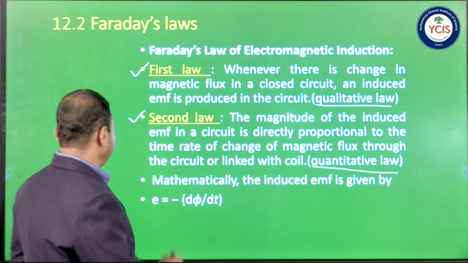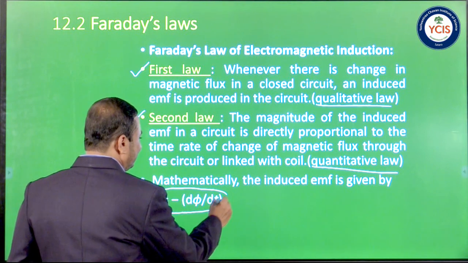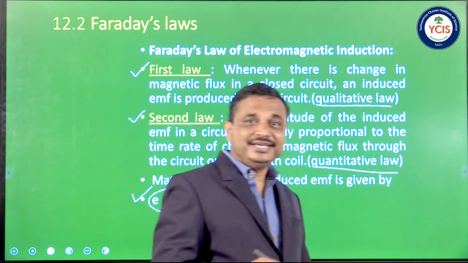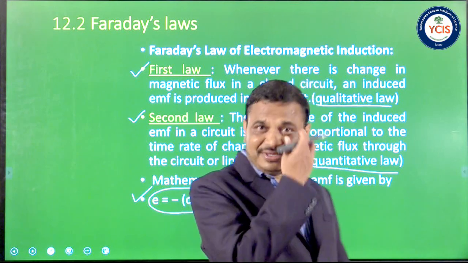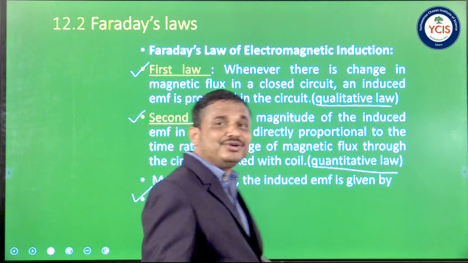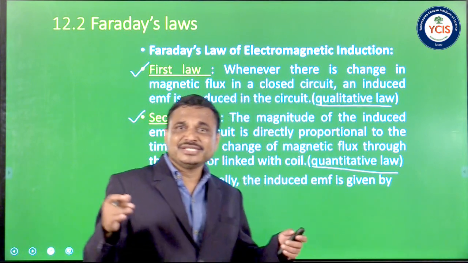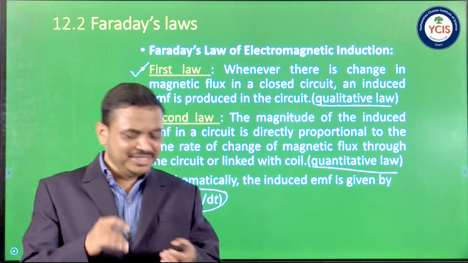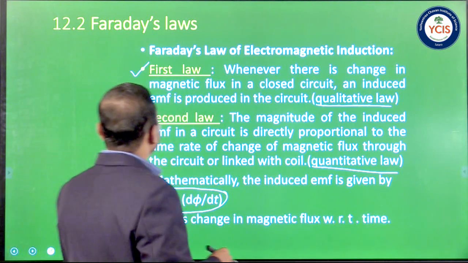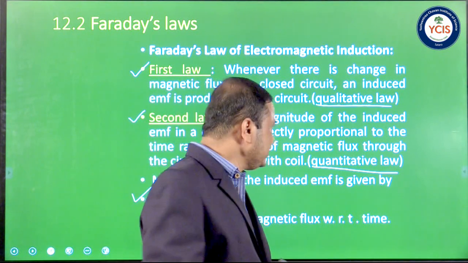So the mathematical statement of Faraday's law is given as E equals minus d phi by dt, where d phi by dt is the rate of change of magnetic flux. If the rate of change of magnetic flux is greater, then the magnitude of EMF is greater. If the rate of change of magnetic flux is small, then the magnitude of induced EMF will be small. So this is about Faraday's first law and second law.